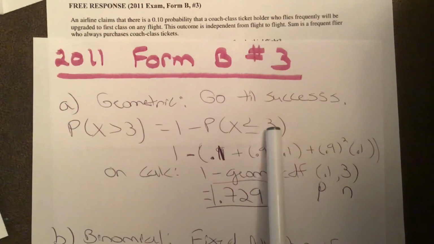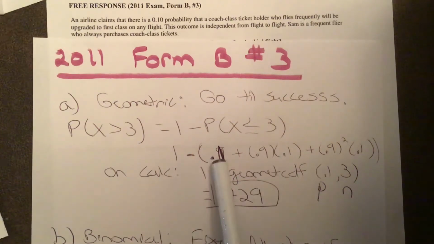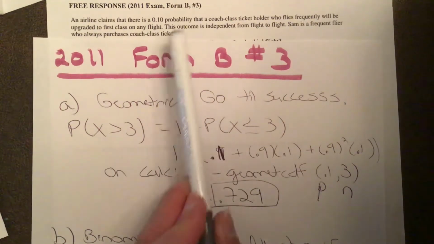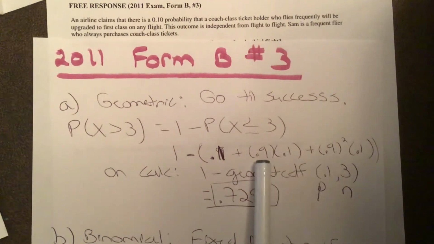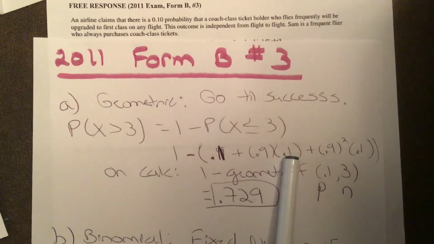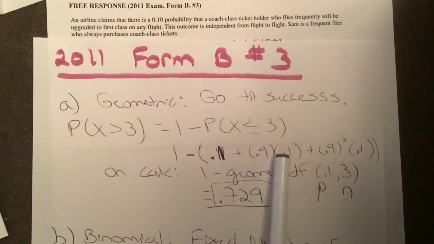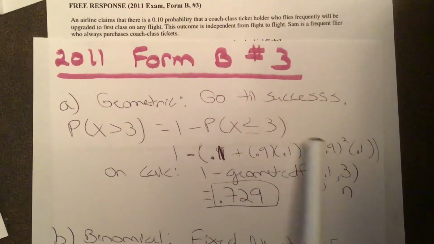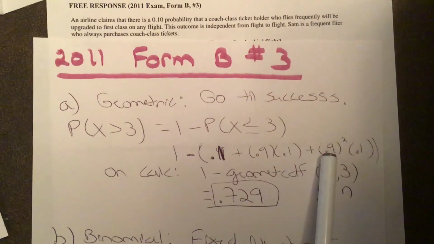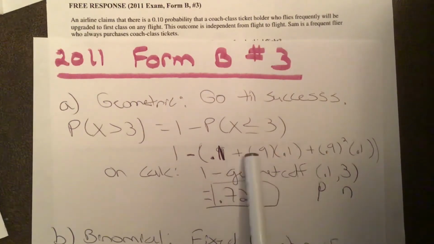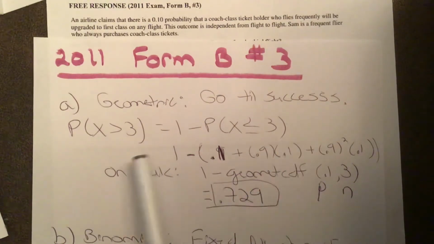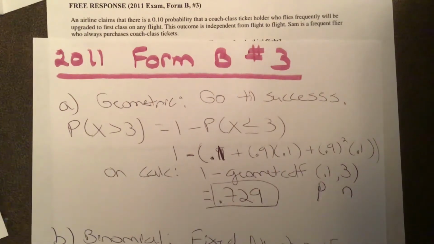So that means I could get it on the first trial. So this is the probability of getting a success on the first trial. It's just that 0.1. Or I might not get it till the second trial. So that means the first trial is a failure and the second trial is a success. Or I might not get it till the third trial. So that means the first 2 trials are failures. So that's why it's 0.9 squared, and the last one is a success. Okay, and those 3 added together would make up this part. So that's how you would write out the formula.